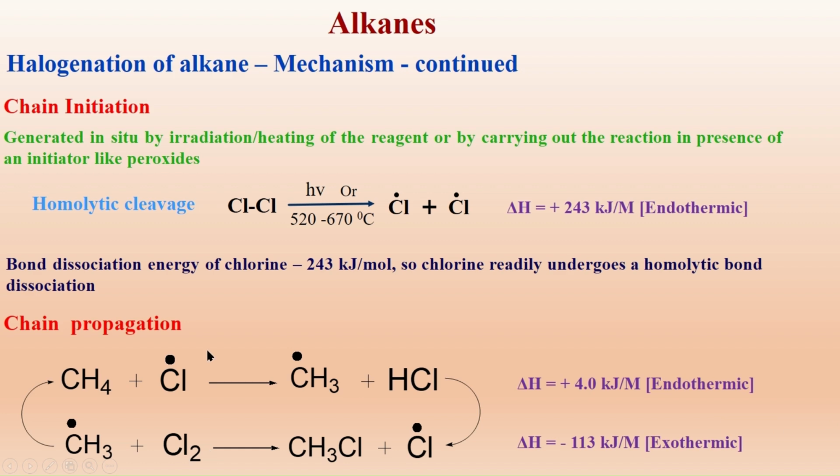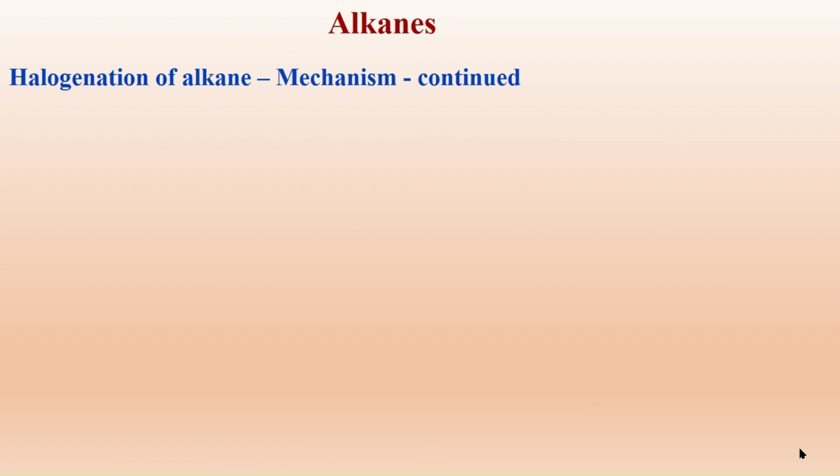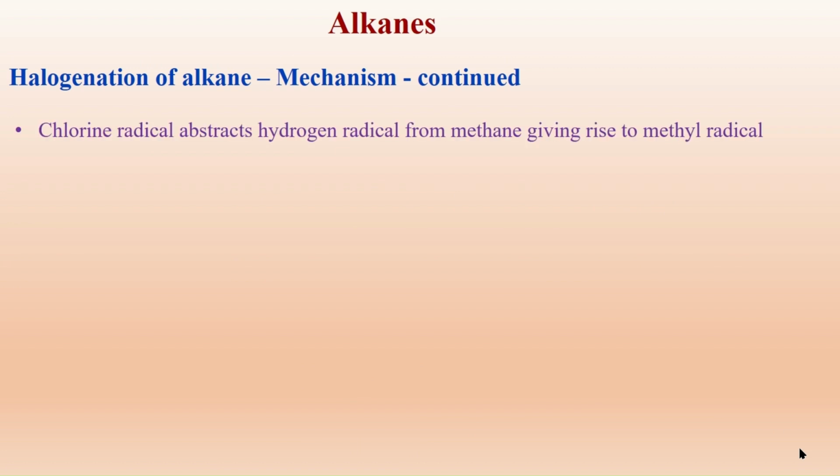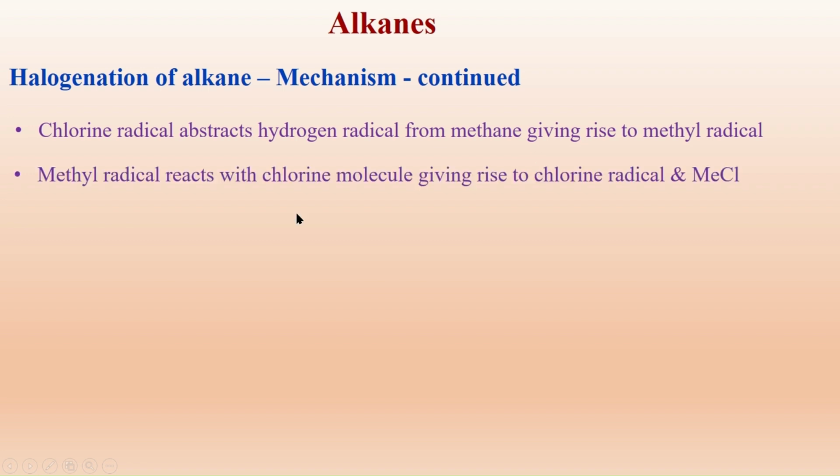That's why it is named chain propagation. Chlorine radical abstracts a hydrogen radical from methane to give rise to methyl radical. Methyl radical reacts with the chlorine molecule to give rise to chlorine radical, and the process continues until all the methane gets completed.